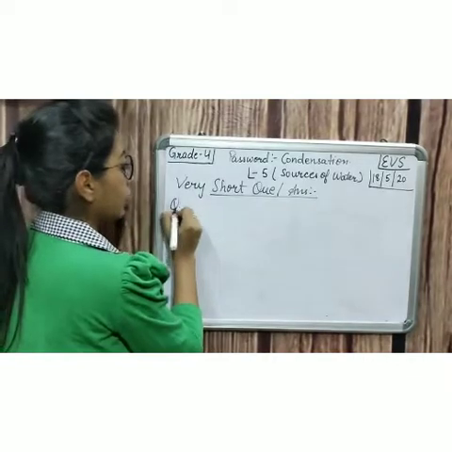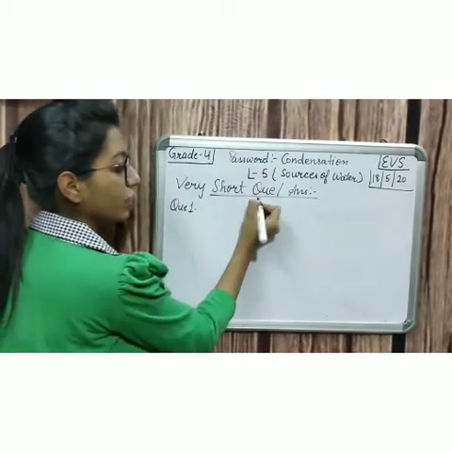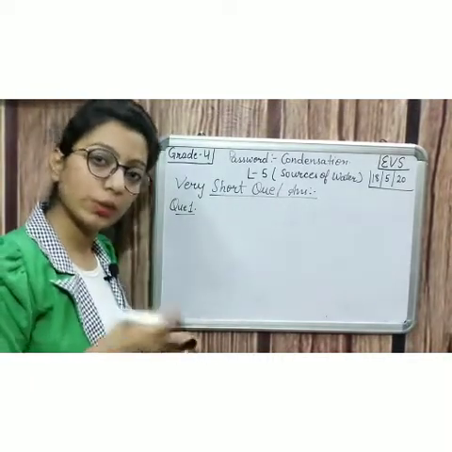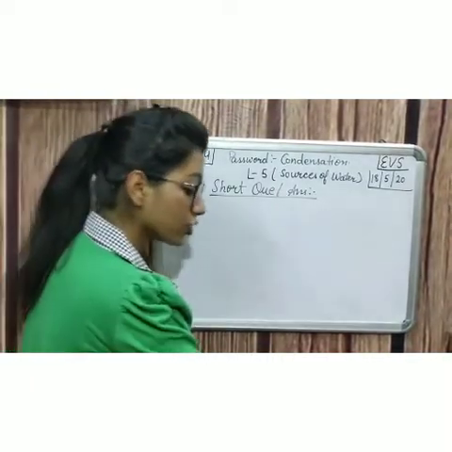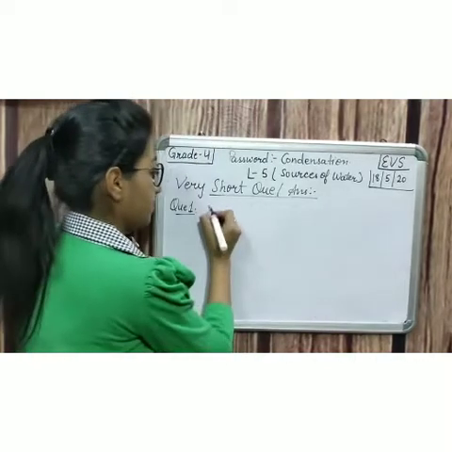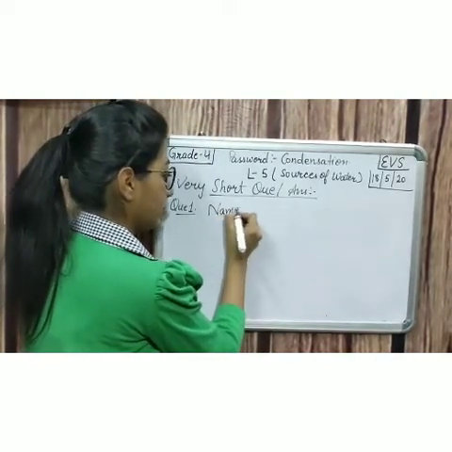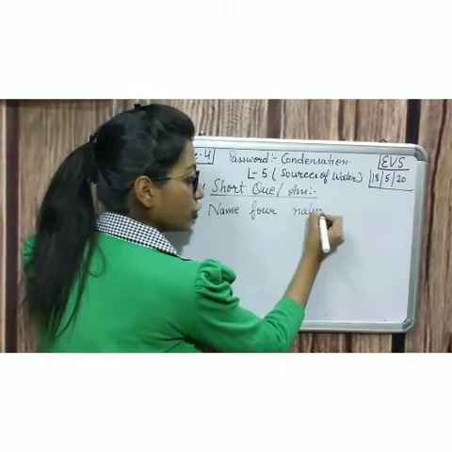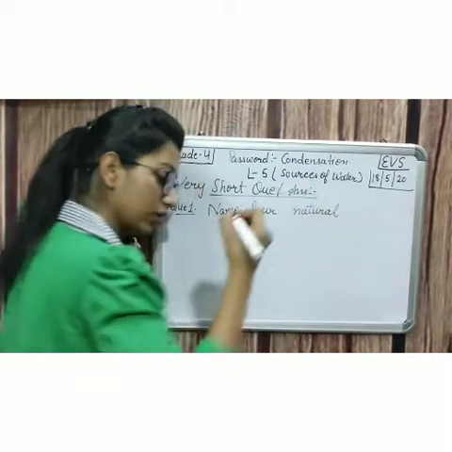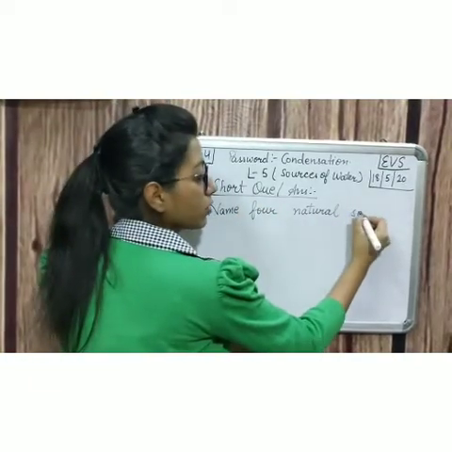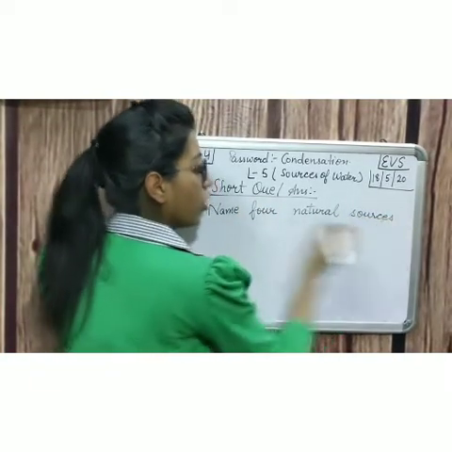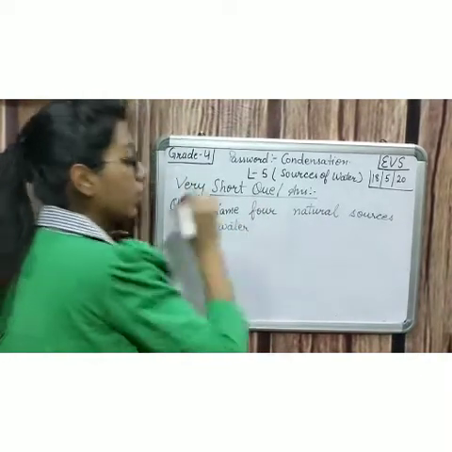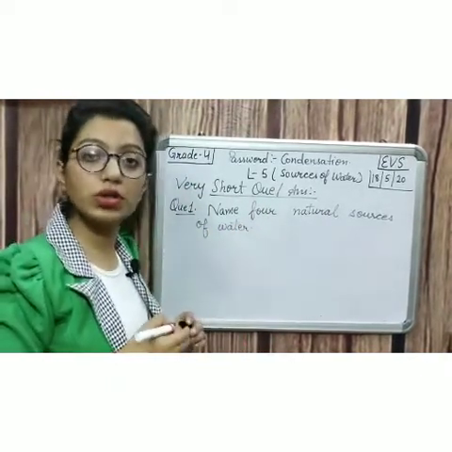We are starting with the question number first. After this heading, you will leave one line and then you will write question number 1. So what is question number 1? Name 4 natural sources of water.